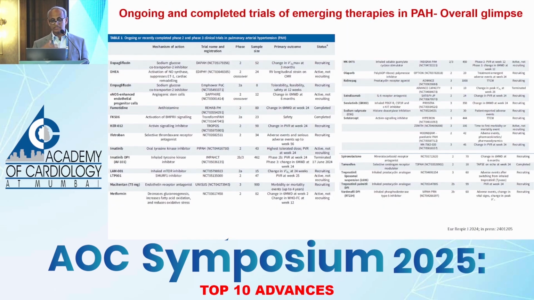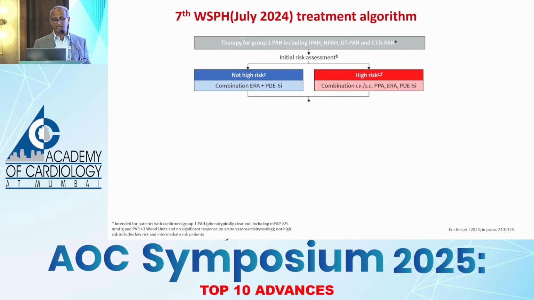Truly so, because if we see the list of trials that are going to happen and the emerging therapies, and if you look on the, sorry about the small print, but if you look at the left-hand side, we have SGLT2 inhibitors, we have antihistaminics, we have imatinib, the tyrosine kinase inhibitors, both oral and inhaled, and also metformin that is being tried for PH.